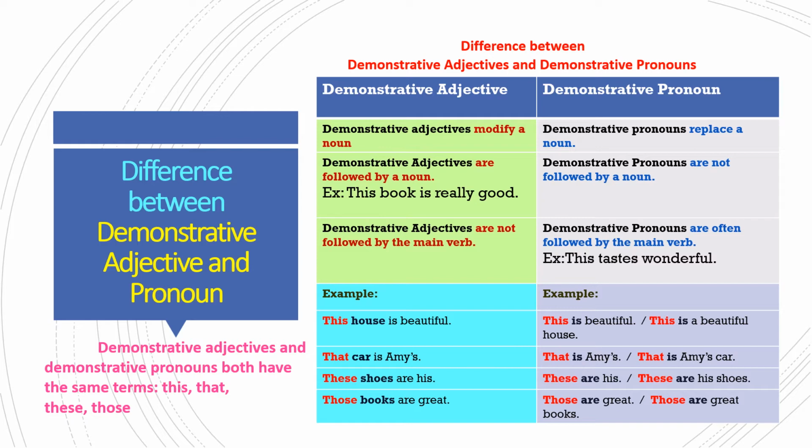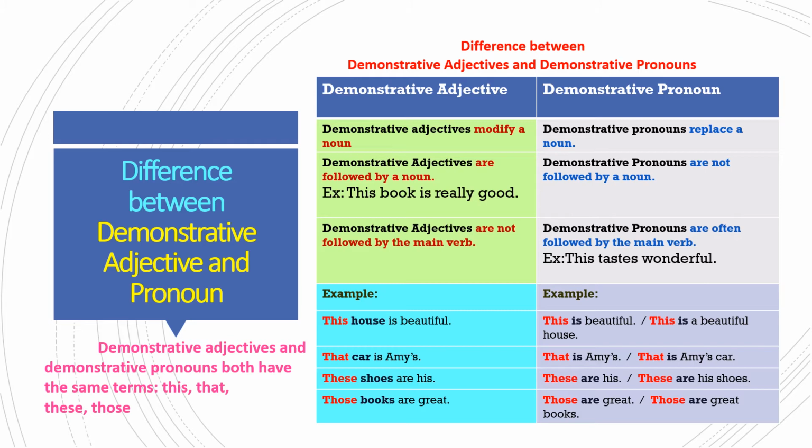So, if you observe this example, "This book is really good." This is followed by a noun, book. So, this becomes a demonstrative adjective. Demonstrative adjectives don't follow a verb. Whereas a demonstrative pronoun replaces a noun and is not followed by a noun, but is followed by a verb. So if you observe this example, "This tastes wonderful." This is a demonstrative pronoun because it is followed by a verb, tastes.